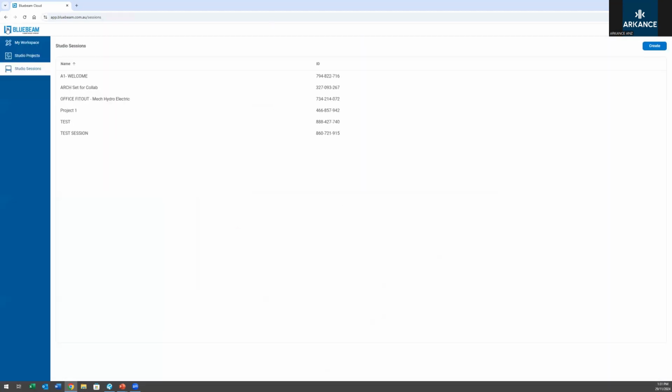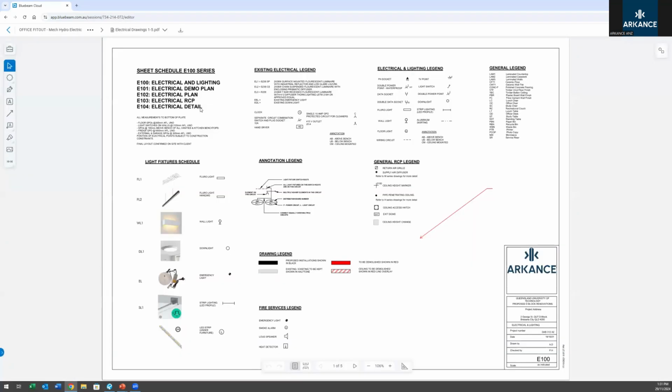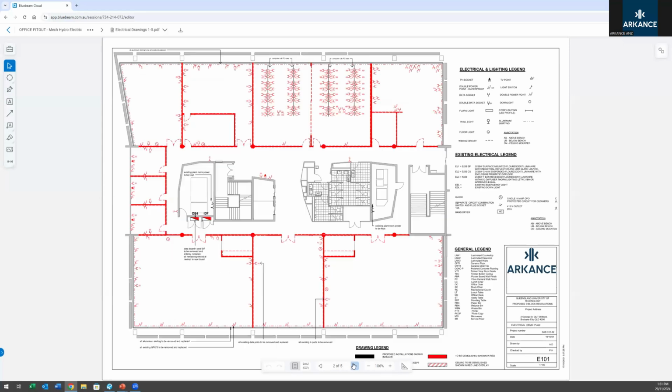If we go to a separate project, just one that makes a bit more sense, this one here. Over to a different session. So this is the live studio session still. And again, you can see it works the exact same way as the desktop. It just brings up the PDF and scroll through the pages and yeah, use it as per normal.